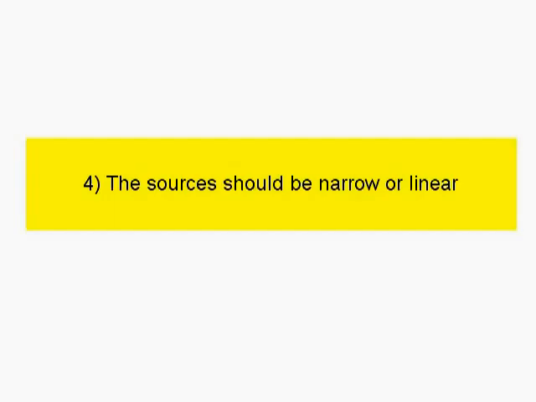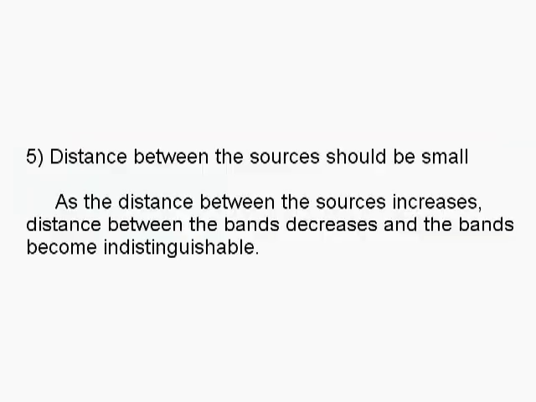The fourth condition is the sources should be narrow or linear. An extended source can be considered to be made up of number of point sources. Each source emits its own wave trains which interfere with the wave trains of the other source. Hence, the interference pattern cannot remain steady.